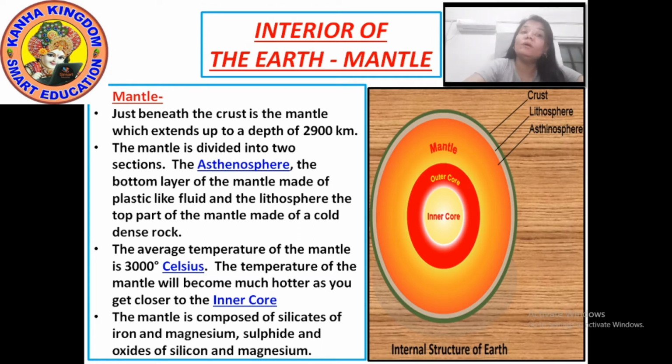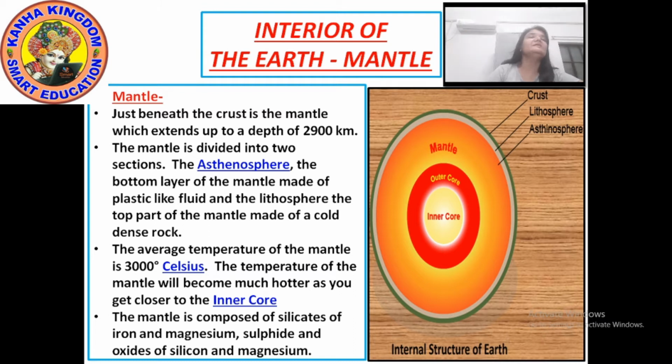This core is again divided into two, the inner core and the outer core. So the temperature of the mantle becomes much hotter as you go closer to the inner core. Now this mantle is also composed of some minerals, the silicates of iron and magnesium.